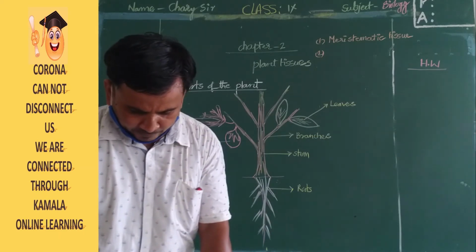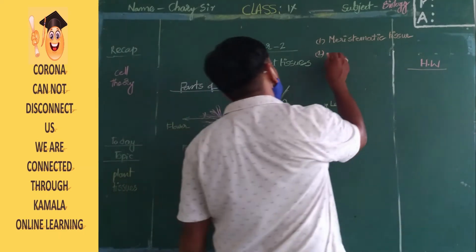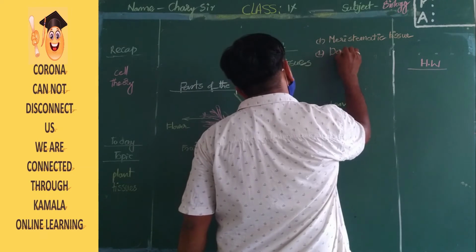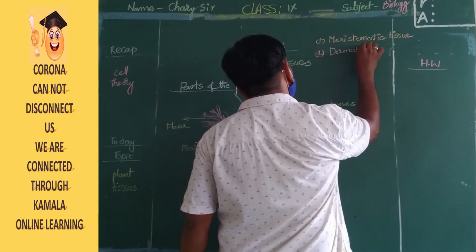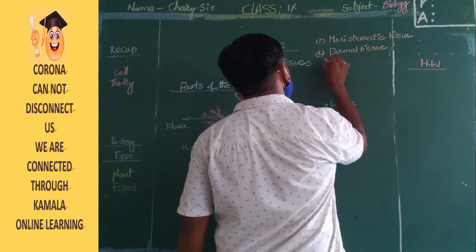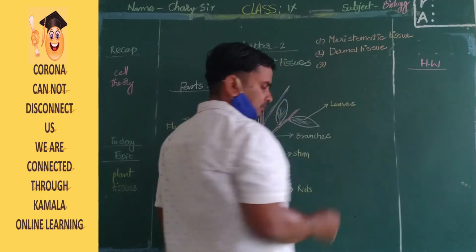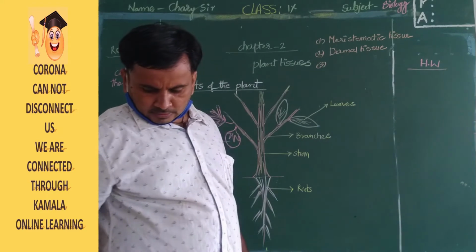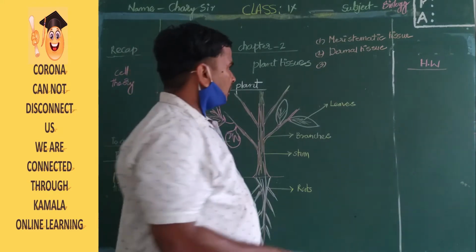The second one is dermal tissue. The third one is ground tissue.